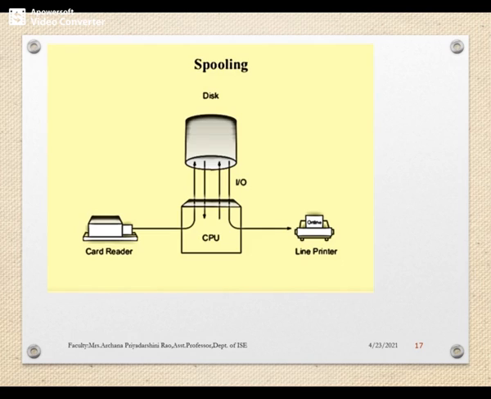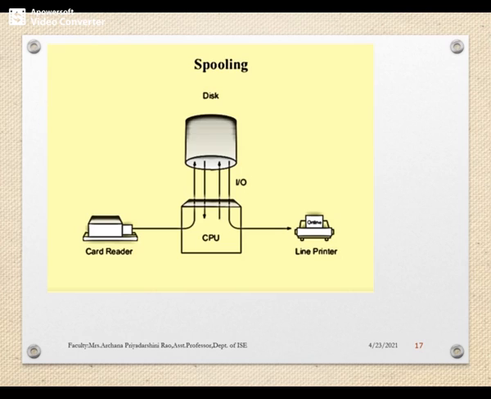Here let's see the concept of spooling. Spool is an acronym for simultaneous peripheral operations online. It's a kind of buffering mechanism, or a process in which data is temporarily held to be used and executed by a device or the system.